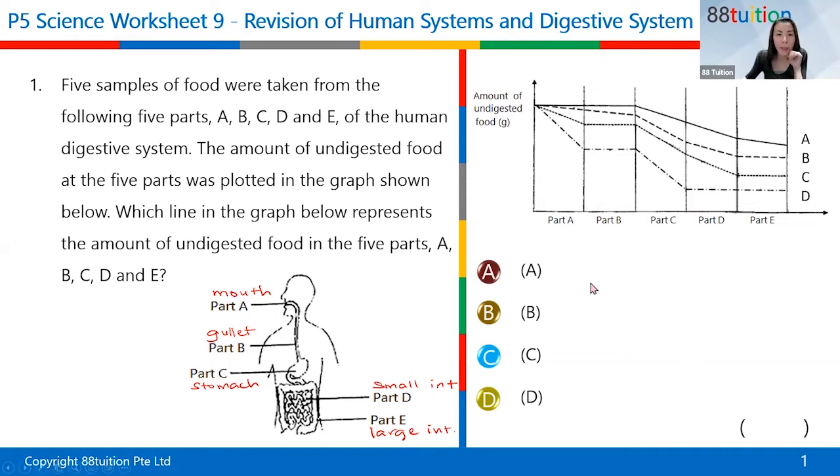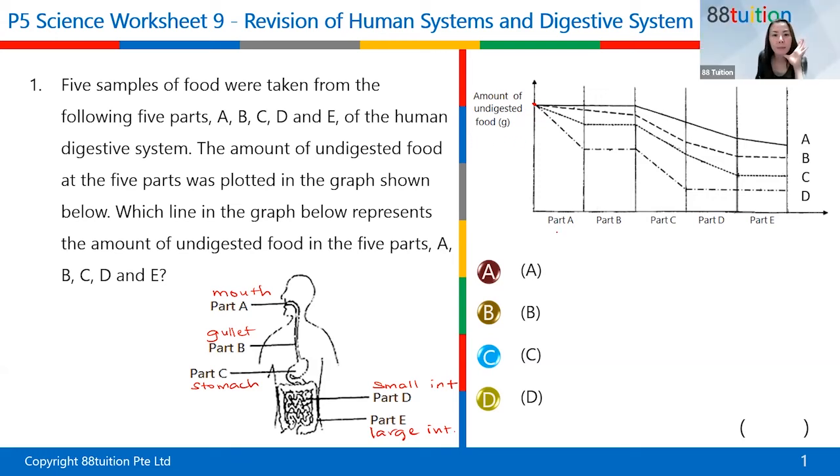Then think about the amount of undigested food. Okay, so we start off before the food enters the mouth. Amount of undigested food is this much? A lot, right? After it passes through the mouth, do you think this amount drops or stays the same? Stays the same. Because the gullet does not have any digestion.